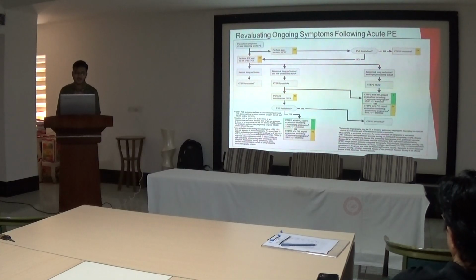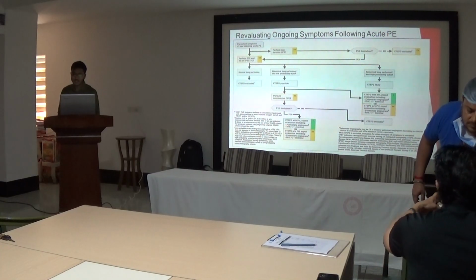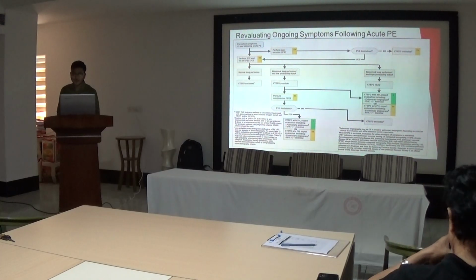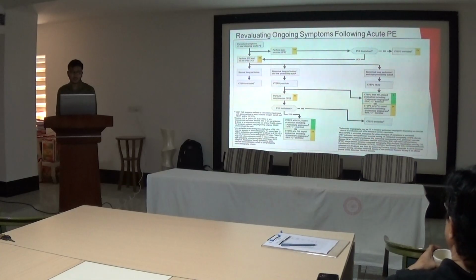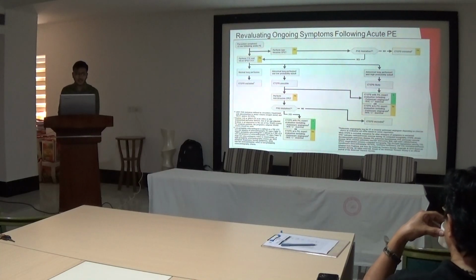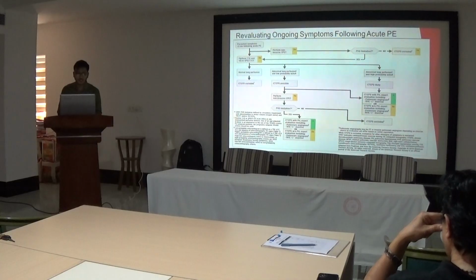Evaluating ongoing symptoms following the acute PE. At every visit after the 3 months, we have to assess for persistent symptoms, and if symptoms are present, then we have to perform a non-invasive CPET examination, chest examination, and if peripheral vascular disease limitation is not there, then the diagnosis is excluded, and if limitation is there, again we have to go for transthoracic echocardiography or perfusion scan or CT scan, and if normal lung perfusion is present, then the diagnosis is excluded, and we have to look for other diagnoses for the symptoms related to dyspnea.